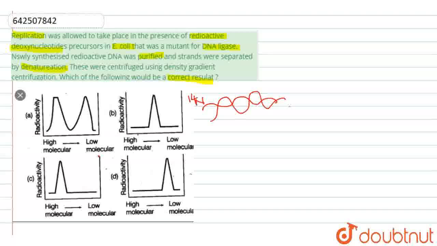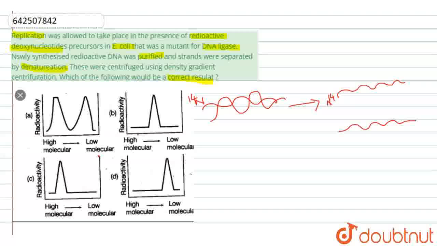So what happens during replication here? Both the strands will be separated, one of the strands carrying N14, the other one carrying the heavy DNA molecule.